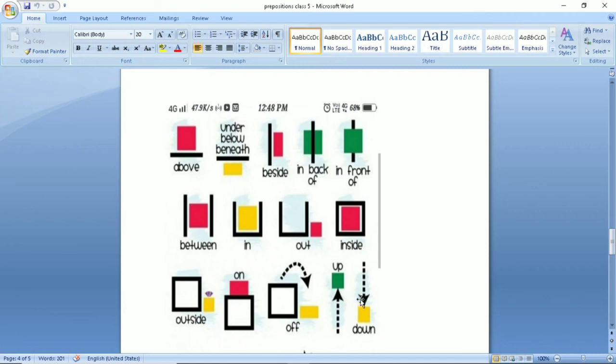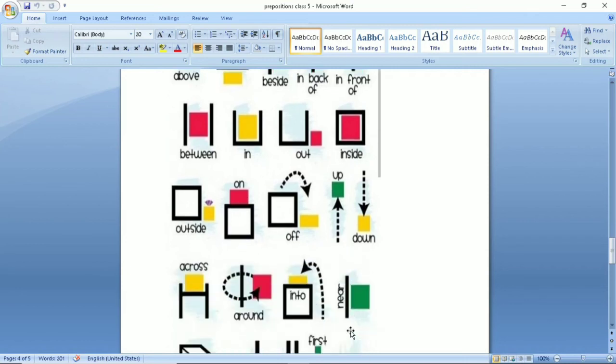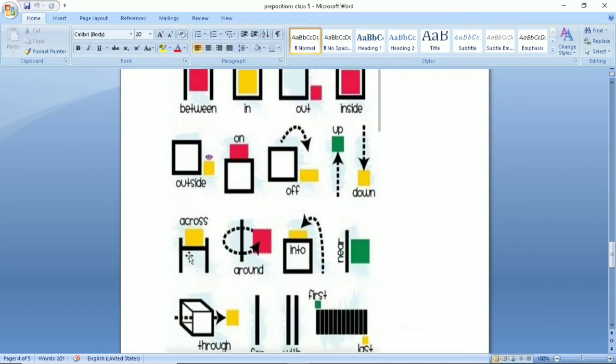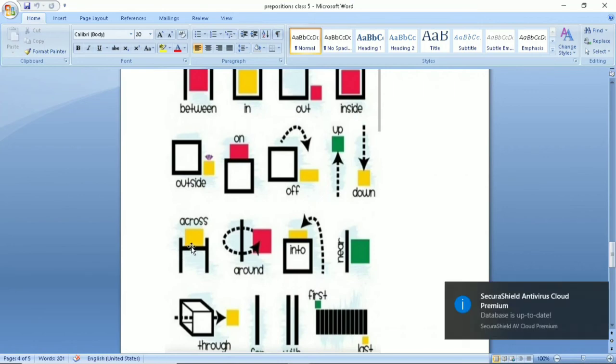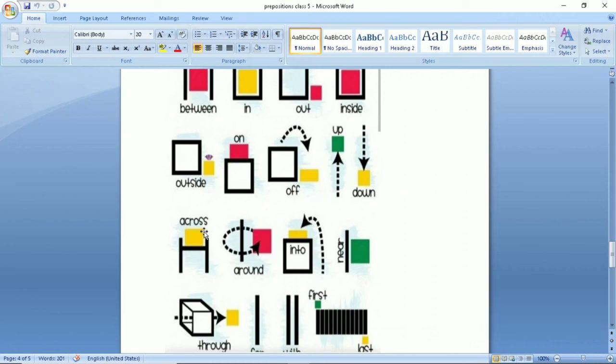Then up and down, they are opposite of each other. I went up the stairs. I came down the stairs. Then across means something, for example, when you cross from one end to another. For example, I moved across the road to meet my friend.